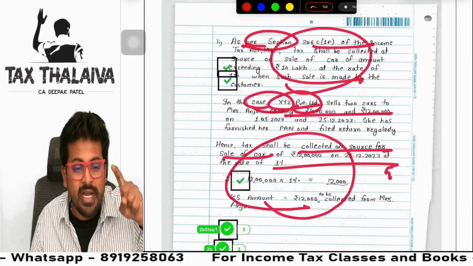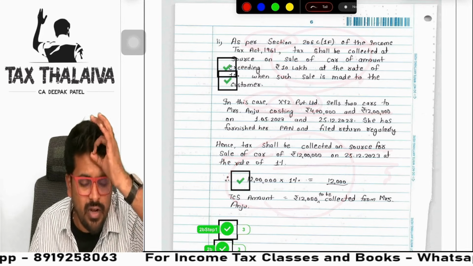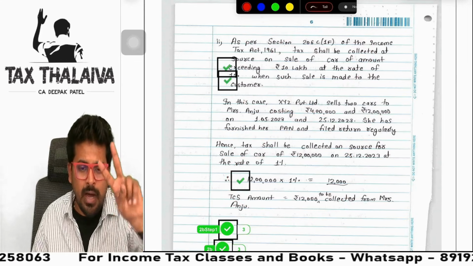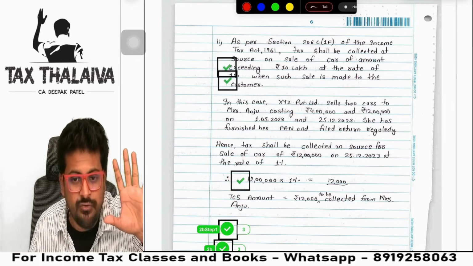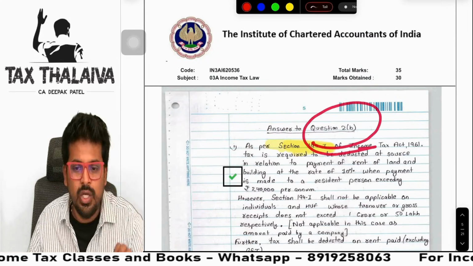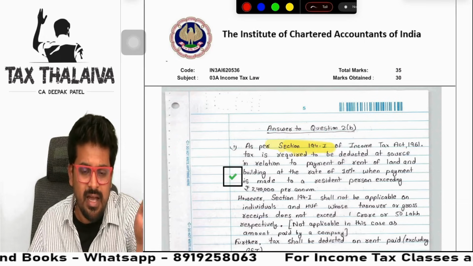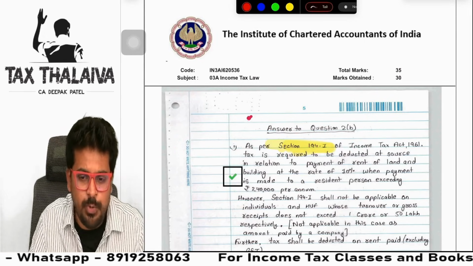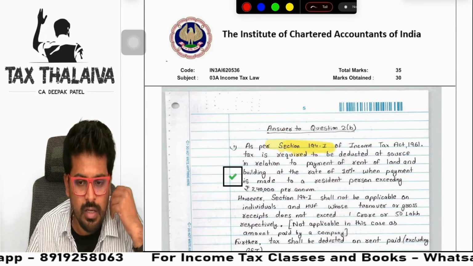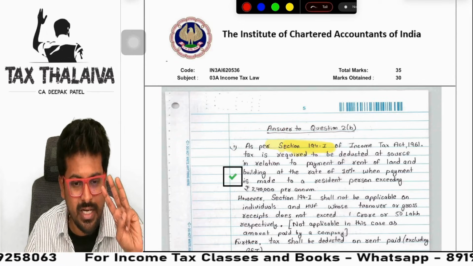Three things are there. Whenever you write a TDS answer, guys, every attempt at TDS is asked for 4 marks. Two 2-marker questions will be there. And the question number is also fixed. You see this question number 2B. Mostly you will find it in this only. Two parts will be there. Whether it is TDS or rate chart, whatever is there, remember it and go and write like this beautifully. You will get marks.